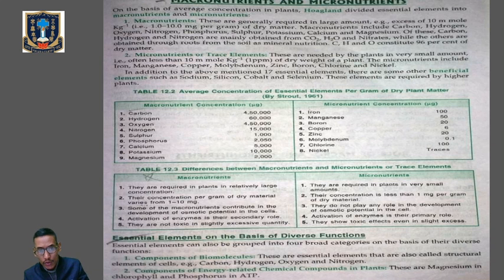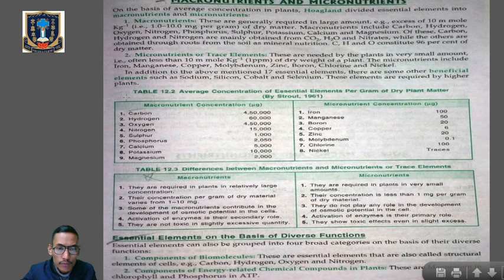Some of the macronutrients are carbon, hydrogen, oxygen, nitrogen, sulfur, phosphorus, calcium, potassium, magnesium. And micronutrients are iron, manganese, boron, copper, zinc, molybdenum, chlorine and nickel. So kindly go with table number 12.2 and table number 12.3.